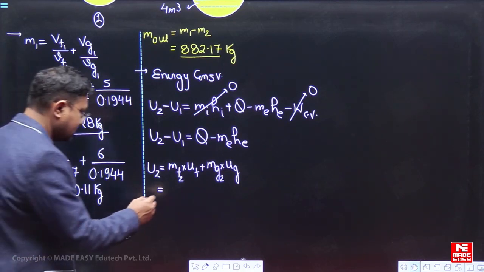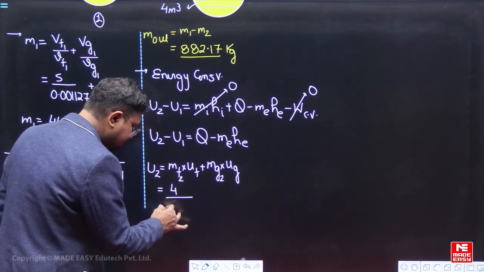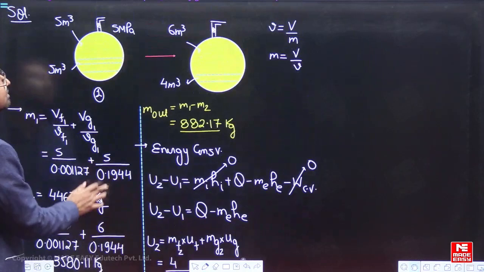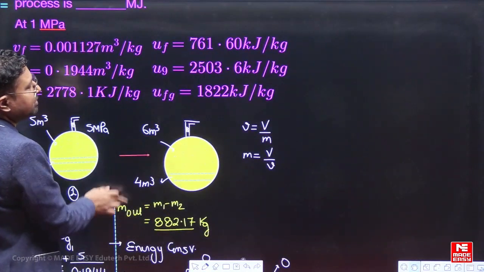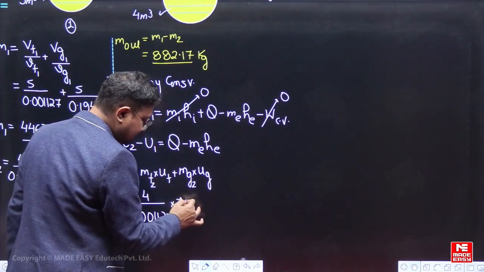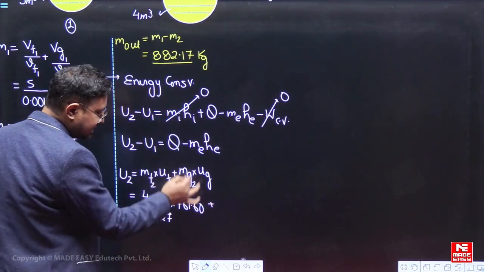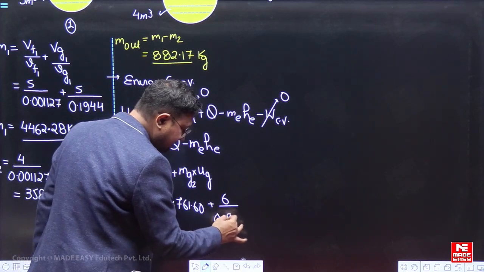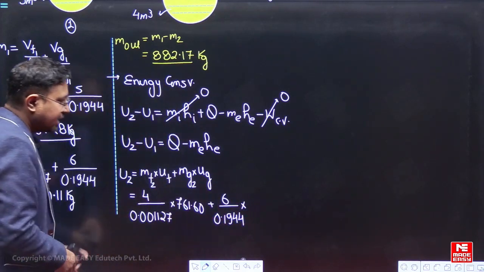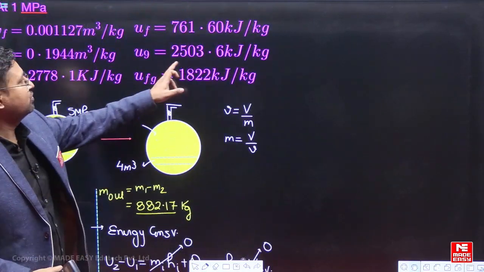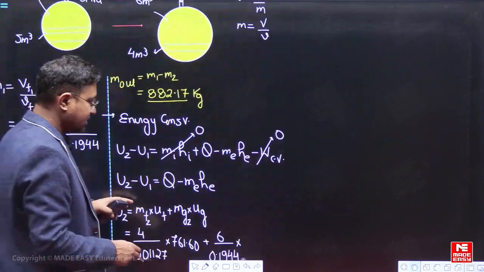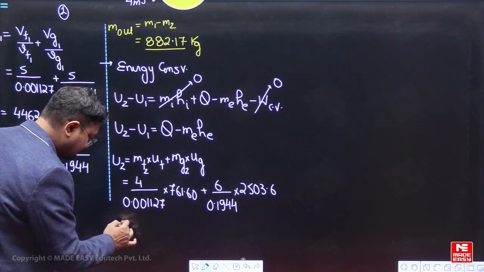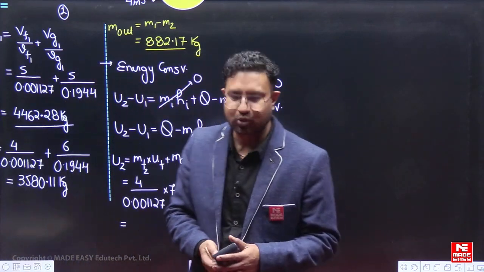so what we can say, the volume of the liquid finally is 4, तो 4 upon 0.001127 into specific internal energy of liquid 761.60, plus what is the mass of vapor? वेपर का mass कितना है, तो volume vapor का 6 m³ है divided by 0.1944, into internal energy of vapor, internal energy vapor की ये है 2503.6, ठीक है.